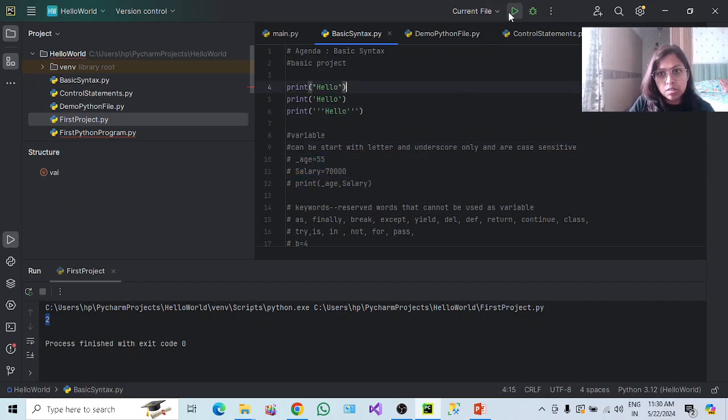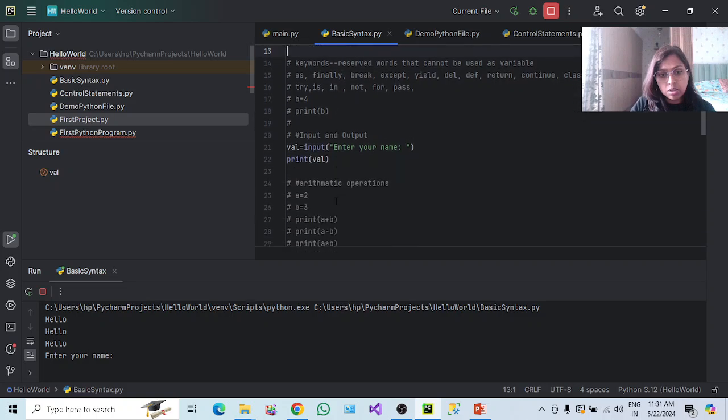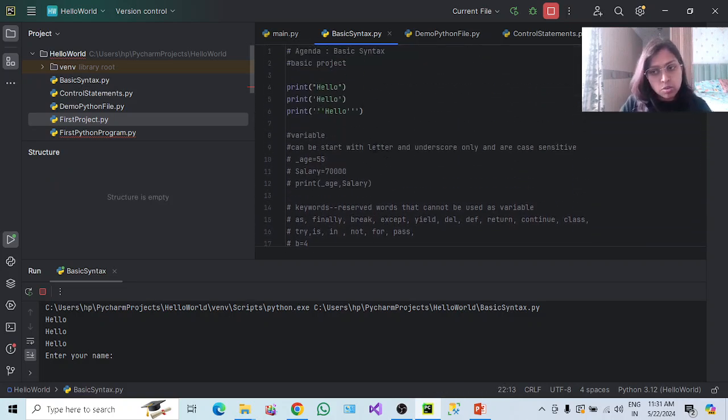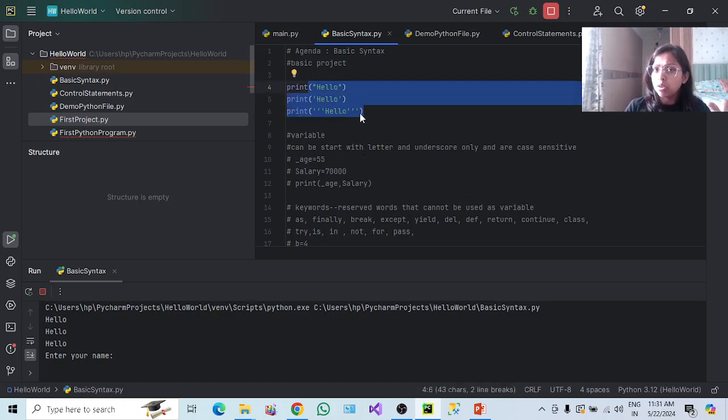Let me execute this. This is selected as the current file. So if I select the current file, the output for basic syntax is shown here. You can see hello, hello, hello. That means it is asking me to enter your name. Let me comment this part as well. Slowly, I'll uncomment the code. So you can see here the single quote, double quote, and triple quote all are working. This is a very good thing in Python.